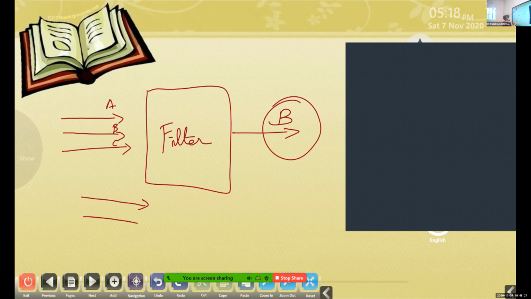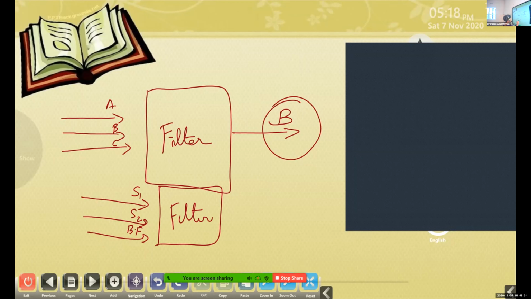Now I'll give prominent examples for you. There are two strangers, S1 and S2, and your best friend walking past. You are walking on a road, and two strangers plus your best friend are coming across. Now this is regarding the visual sensation. Whom will you notice first, the strangers or your best friend?